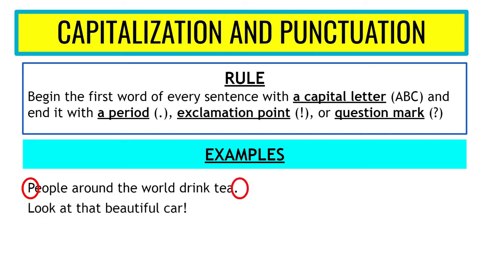Look at that beautiful car! Look is the first word, so we're using a capital L at the beginning of the sentence. And this is a sentence that shows excitement, so we're using an exclamation mark, or an exclamation point, at the end of the sentence. Who won the race? Again, Who is the first word, so we're using a capital W, and of course, because it's a question, we have a question mark at the end of the sentence.